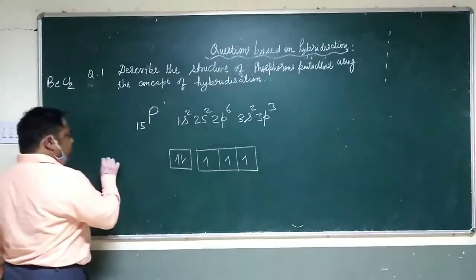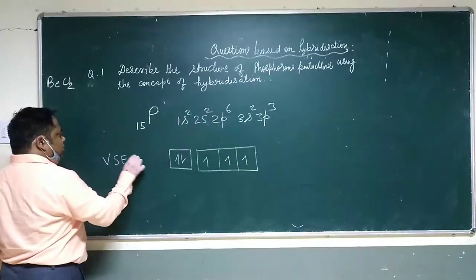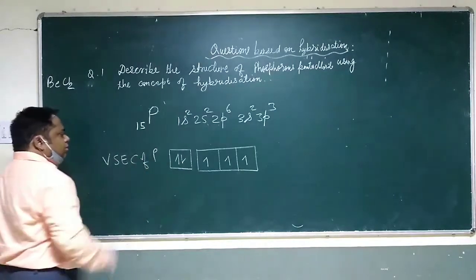This is the valence electronic configuration of phosphorus.